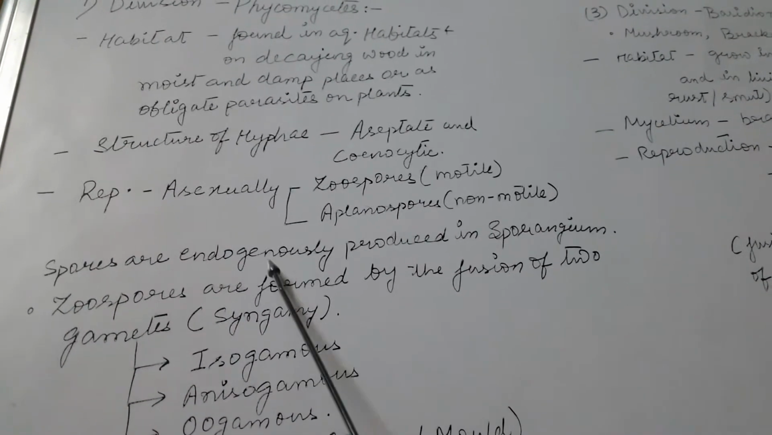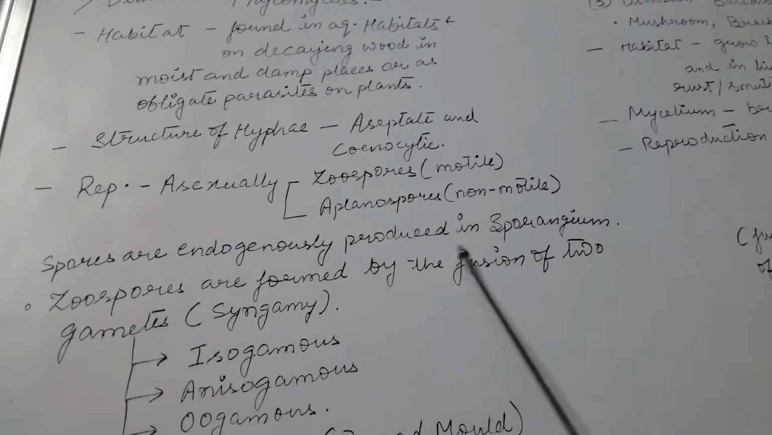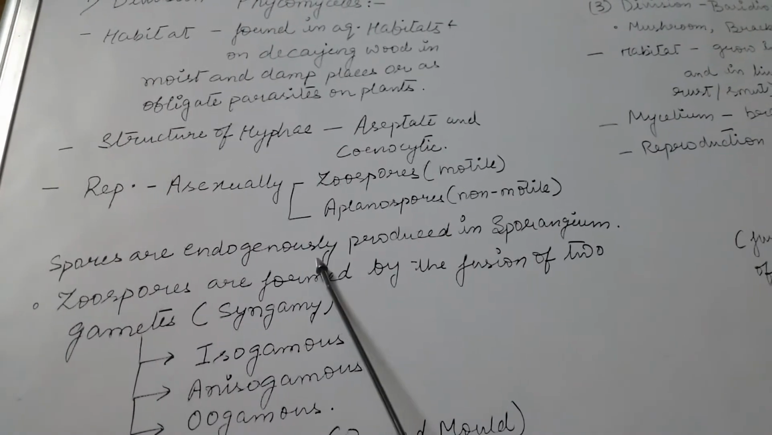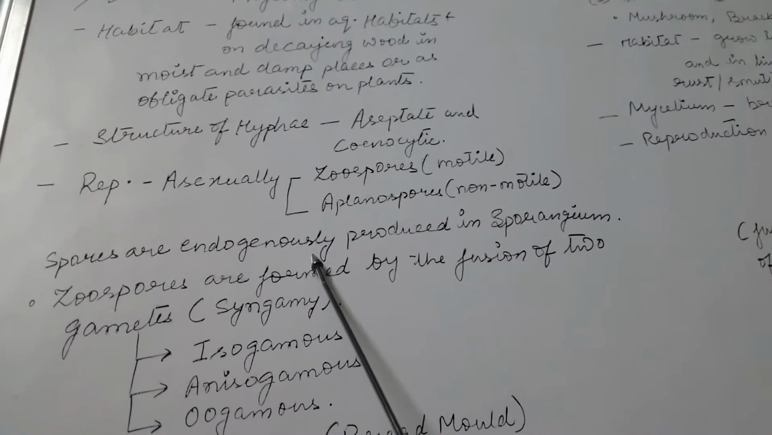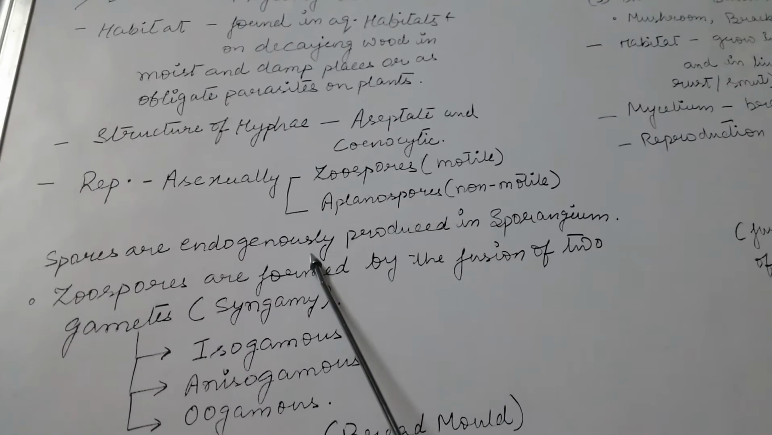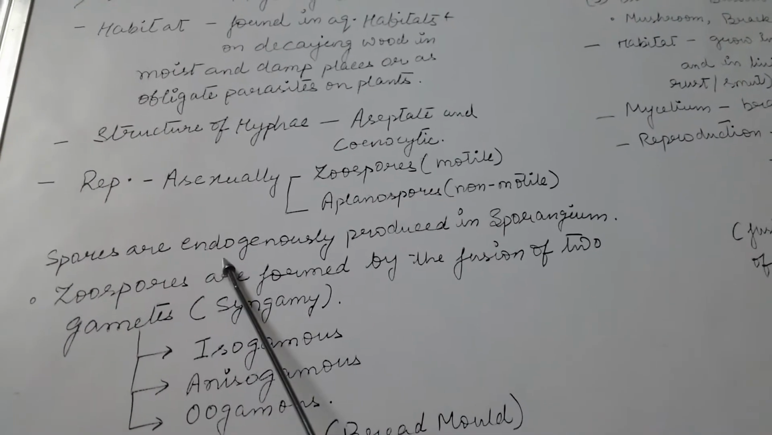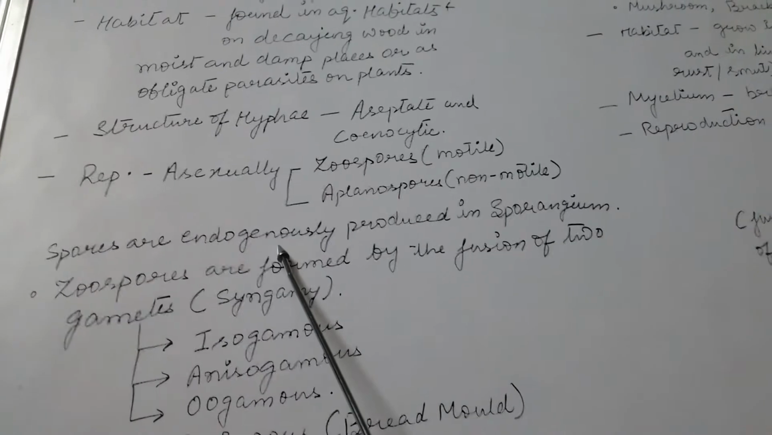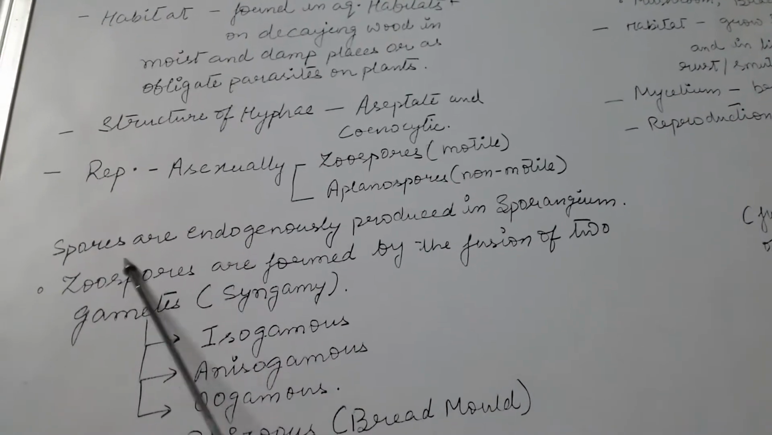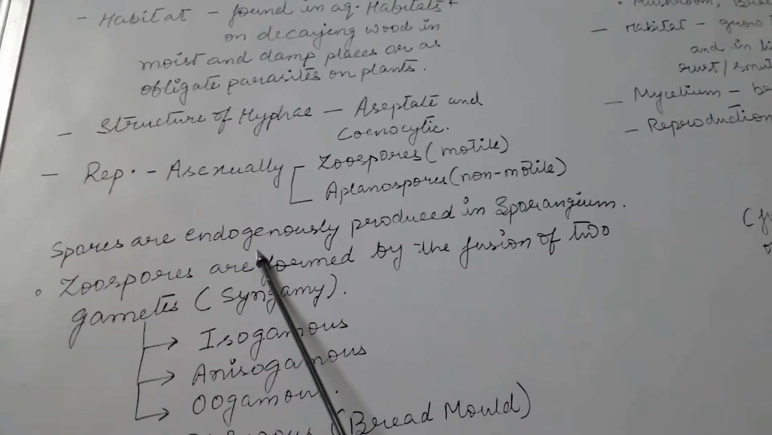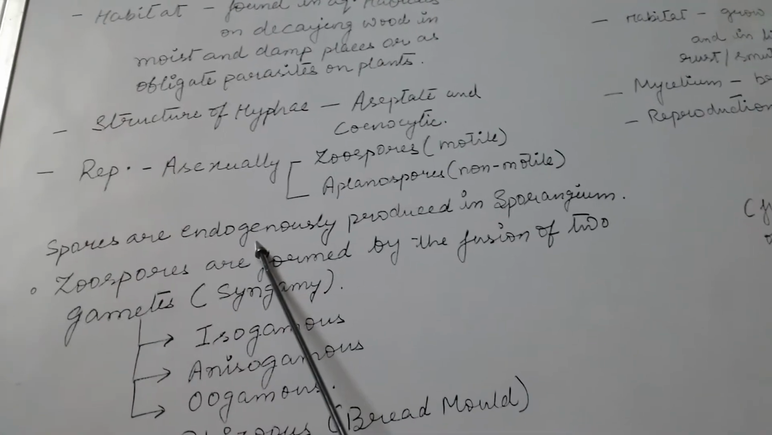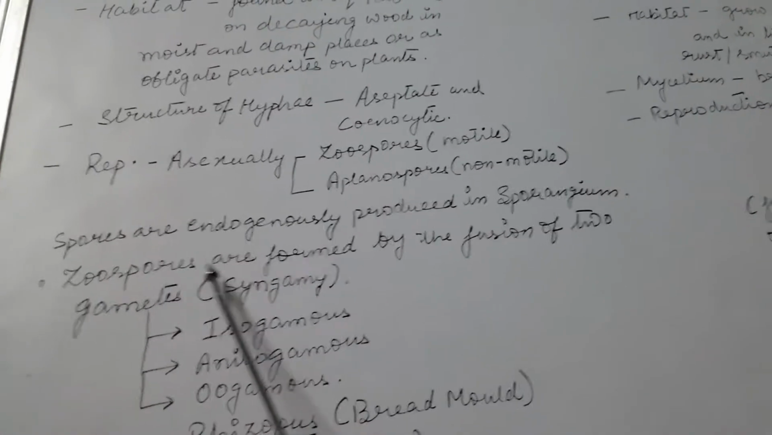These spores are produced endogenously in sporangium. Endogenously means they are produced inside the body of the sporangium. Endo means inside and genous means formation. That means the spores that are found inside the body of the sporangium are called endogenous spores.